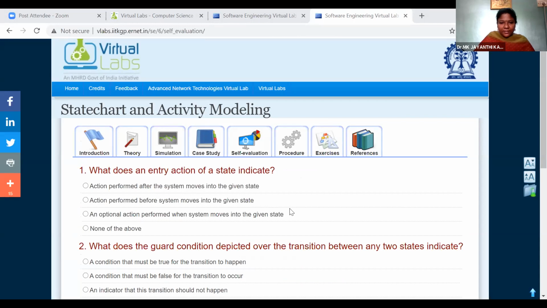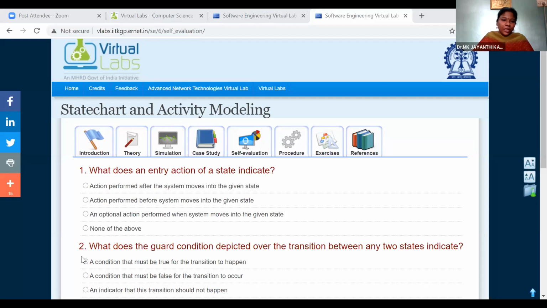Hereafter, whatever you ask, in that way only I'm going to take class, because I need your feedback and your interaction. They have given you some self-evaluation questions. Kritika, shall we go with this self-evaluation or shall we go with the exercise? Ma'am, we can do the self-evaluation.